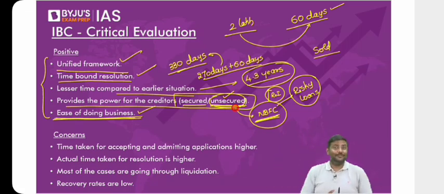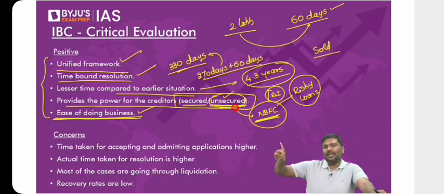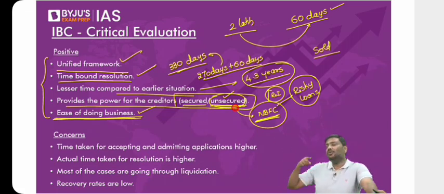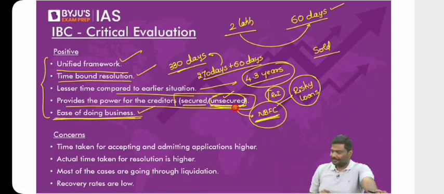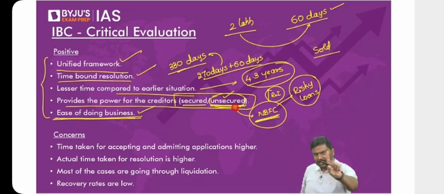Now what will happen? This is the biggest advantage. Look at it. I'm a raw material supplier to you. You told me you will give the payment on 1st of April. If you don't give it, I will go to NCLT, file an application. Is there a danger of you losing the ownership of a company? Let me know. I'll repeat it again. You told me that on the 1st of April you'll make a payment. You do not make a payment. I will go to NCLT, file an application.